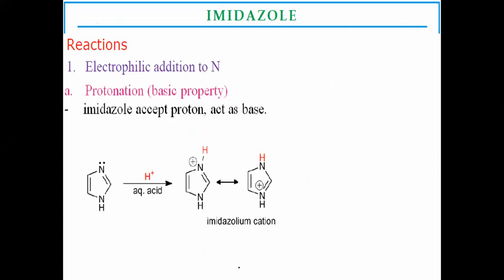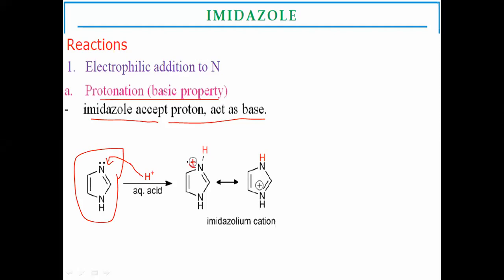Now we have to move on to the chemical reactions of imidazole. The first property or first reaction is the basic property of imidazoles, that is protonation. Imidazole accepts protons and acts as a base in reactions. Here, this structure of imidazole undergoes protonation. The proton is added to the lone pair containing nitrogen atom, and this nitrogen acquires a positive charge after protonation, to make the imidazolium cation.